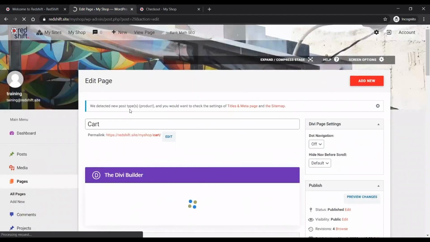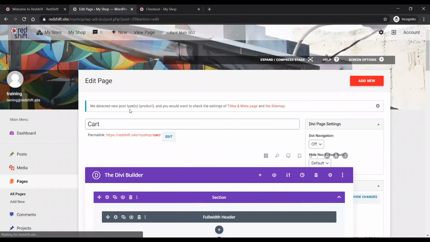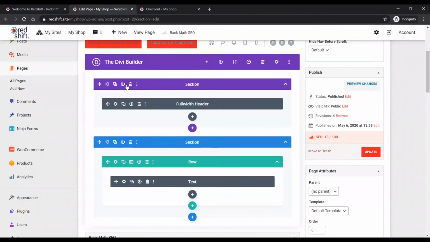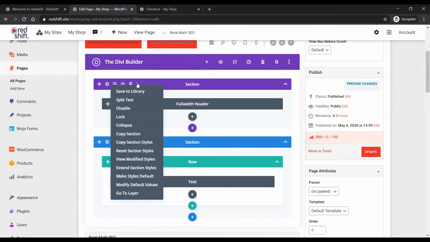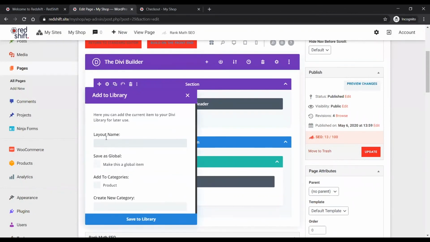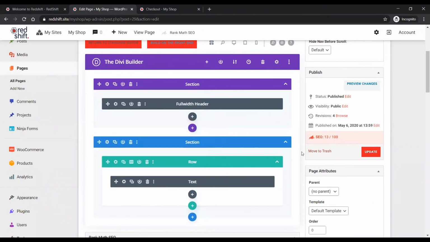I'll show you the one useful thing about Divi once you've got a module correct. Whether it's a section or a row or an actual module, they've all got these three little dots over here. The first one, if you click on that, is Save to Library. I'm going to put this as my header section. You do get the option to save as a global, which means it'll be exactly the same wherever it is on your website. But what I've saved is this top header section.